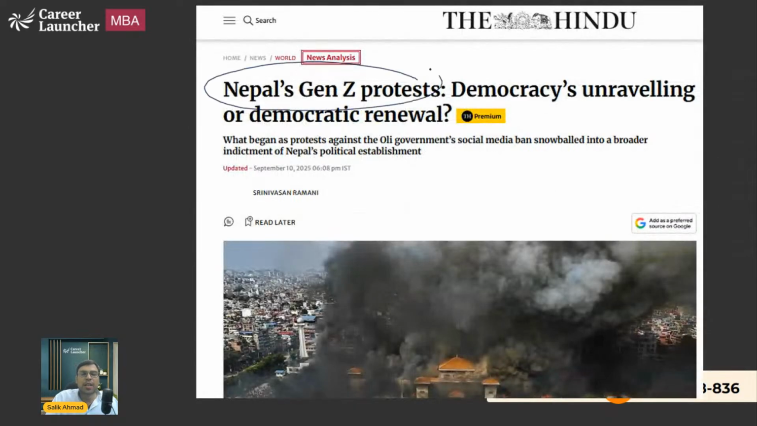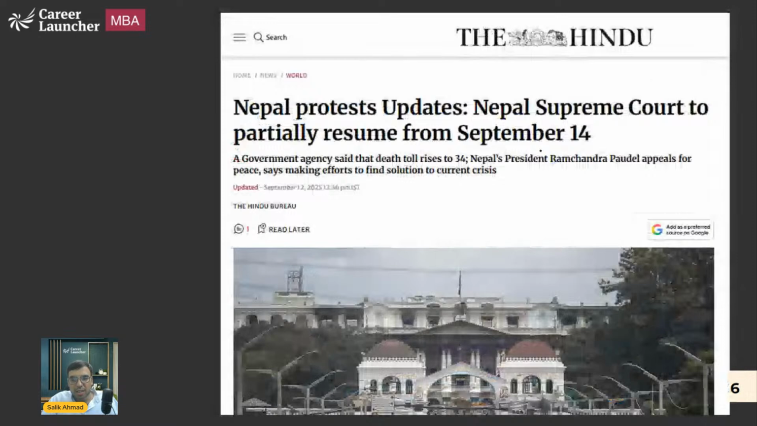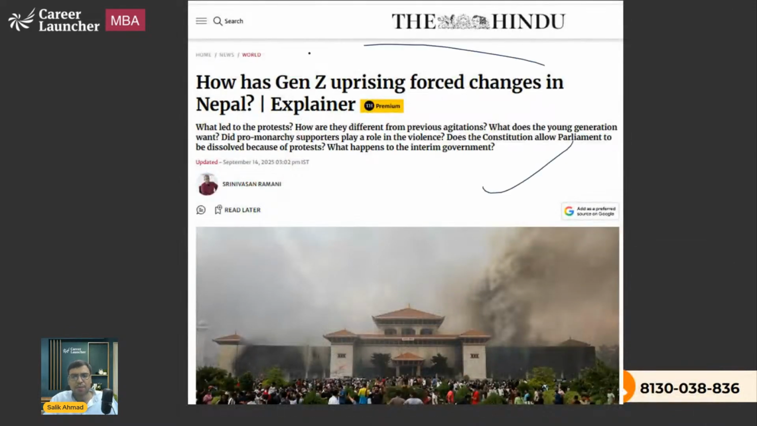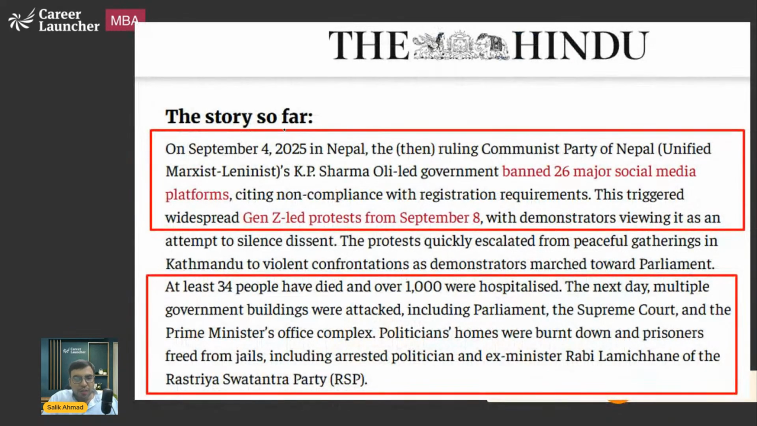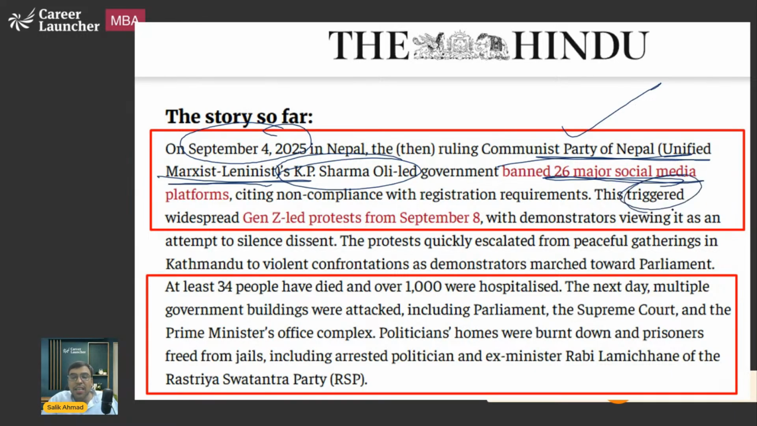Now, Nepal's Gen Z protest: democracy unraveling or democratic renewal. That is what you should be knowing. You can read about these things that were coming in the news. On 4th September, the then ruling party CPN UML, the political party of KP Sharma Oli, banned 26 major social media platforms. This triggered the widespread protest even further. There was already silent dissent, but the dissent became even more powerful after the social media ban. People died, many were hospitalized, etc. These things were in the news.